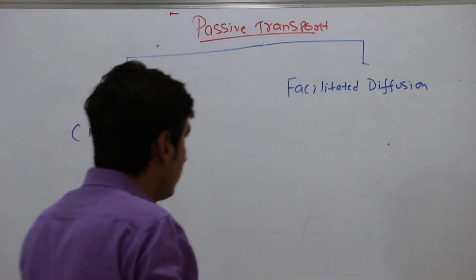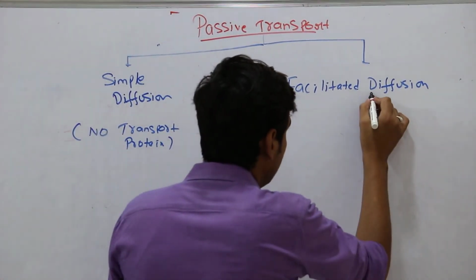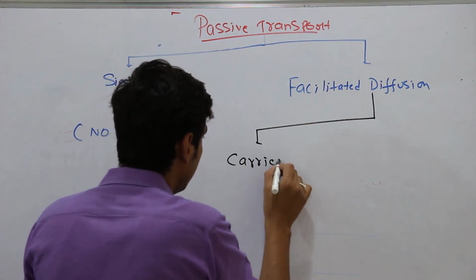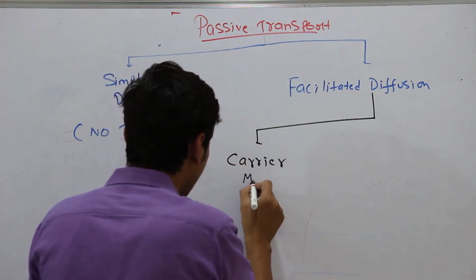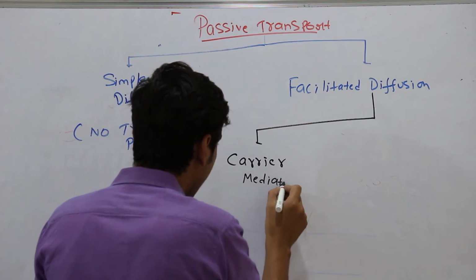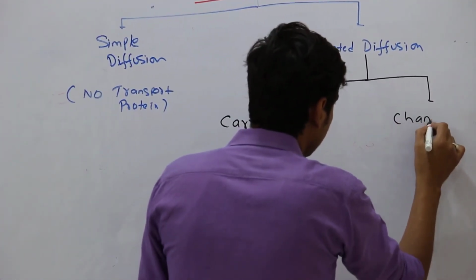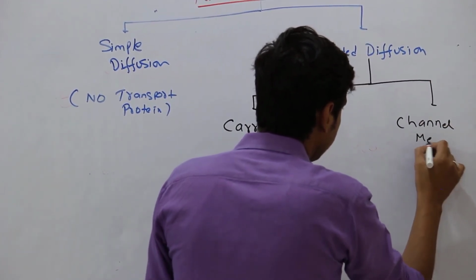In facilitated diffusion there will be the involvement of transport proteins, and those transport proteins could be either carrier mediated or channel mediated.